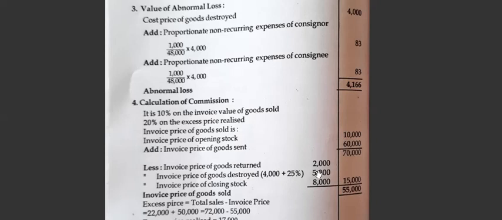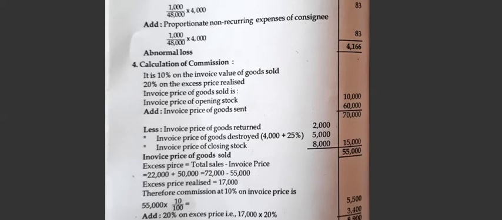Less goods returned. What is the goods returned? 2,000. Plus invoice price of the goods destroyed. Goods destroyed by fire, it is given at cost price. So add 25% of 4,000, you will get 1,000. So 4,000 plus 1,000, you will get 5,000. Then invoice price of closing stock, that is given in the problem, 8,000. Now total deductions are 15,000, so deduct from 70,000, 55,000. So that is the invoice price of the goods sold.